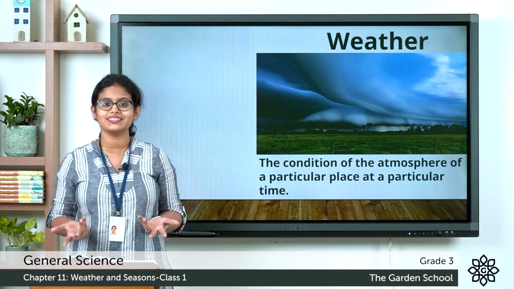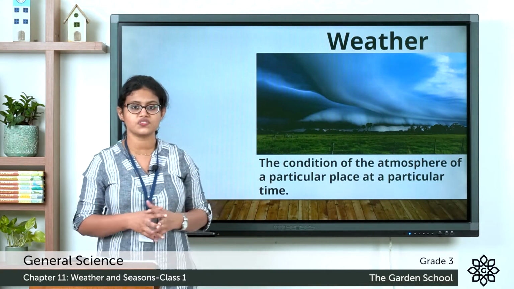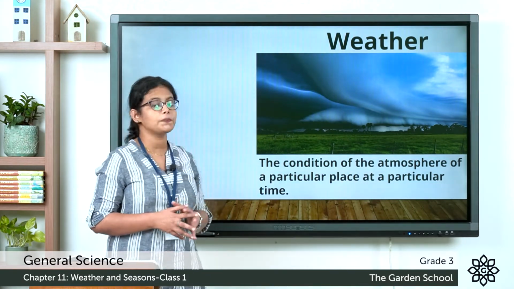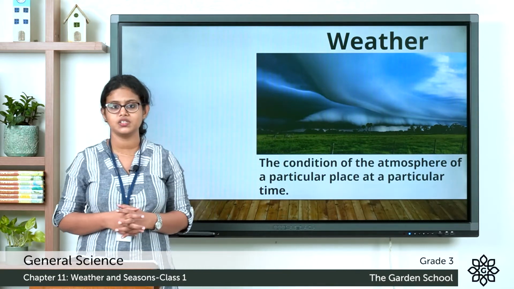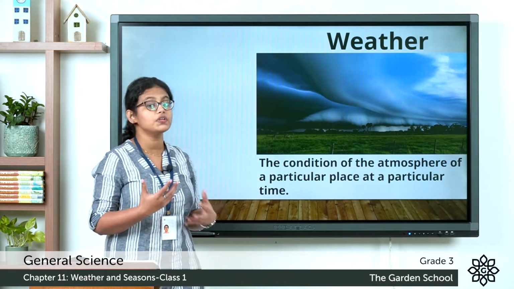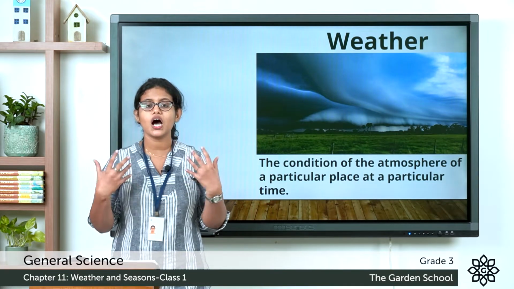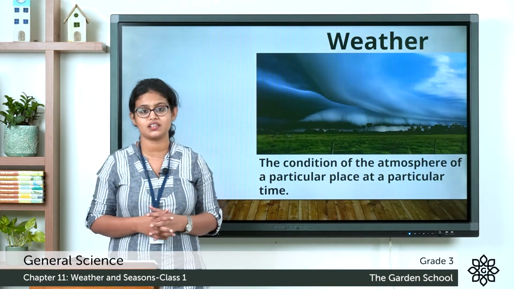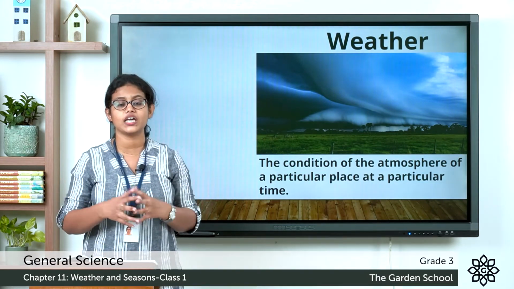So what is weather then? Weather means the condition of the atmosphere of a particular place at a particular time. That is called weather. So here, see the term atmosphere. What is atmosphere? Our Earth is our planet, and the Earth is surrounded by a layer of gases.